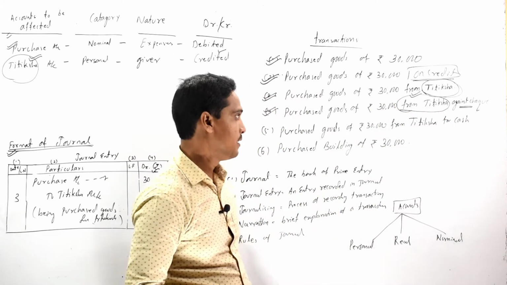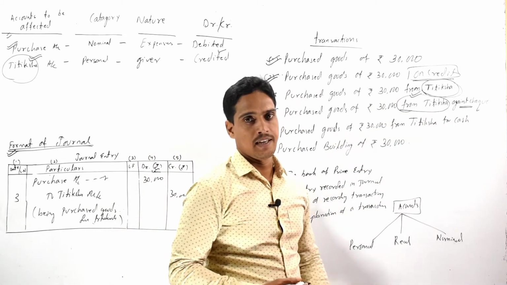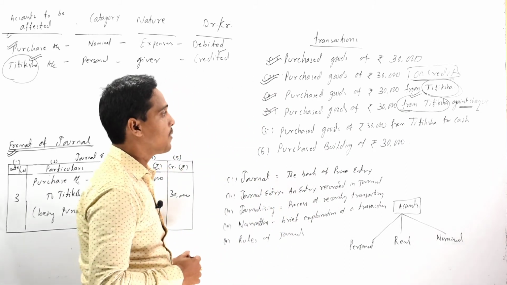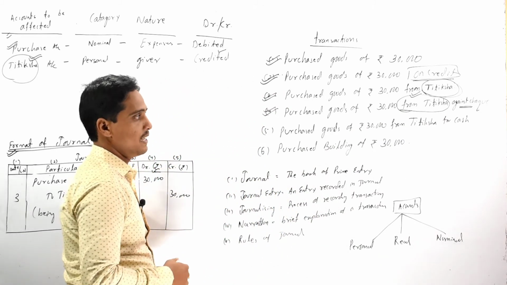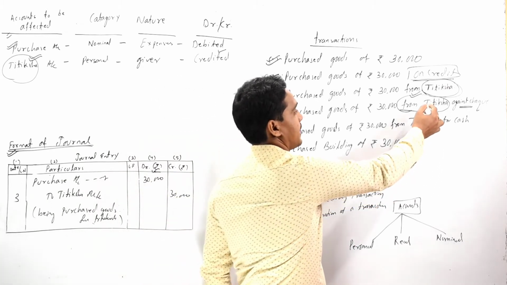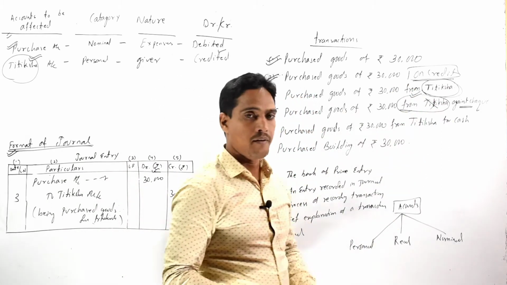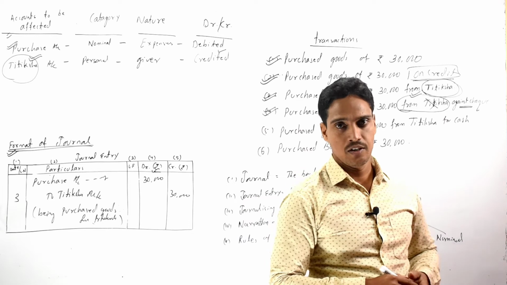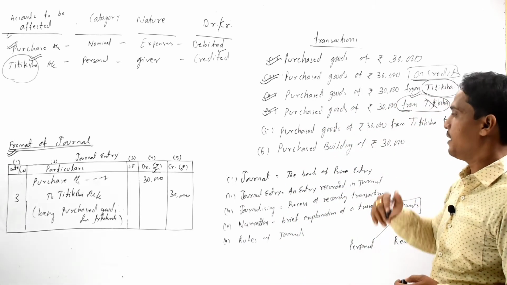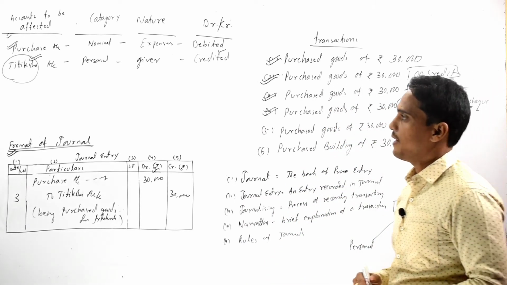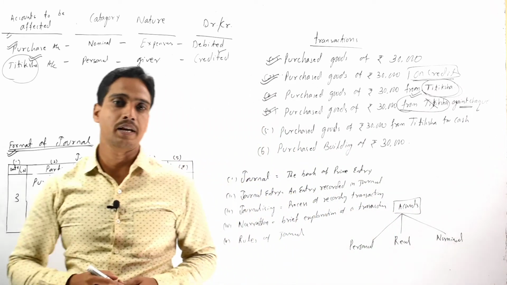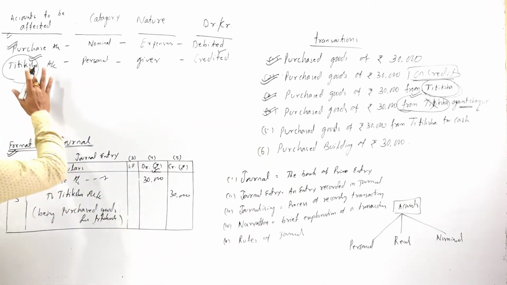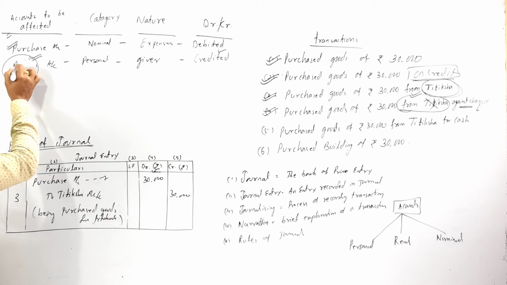So now it is a cash transaction, it should not be considered a credit transaction. So we should not take into consideration the name of the supplier. In this particular transaction, our bank account should be affected as we are using the check.